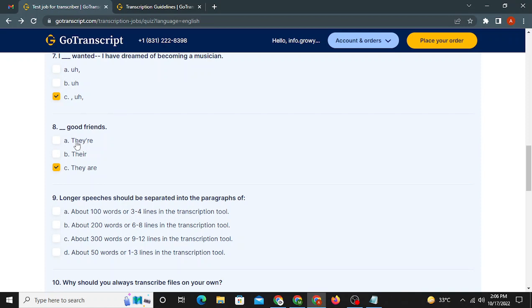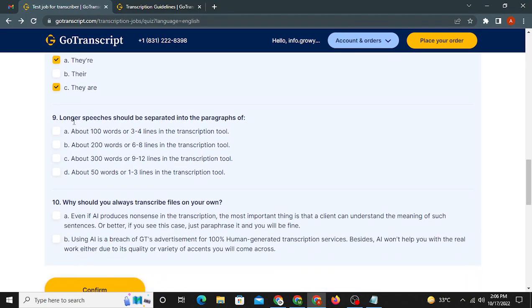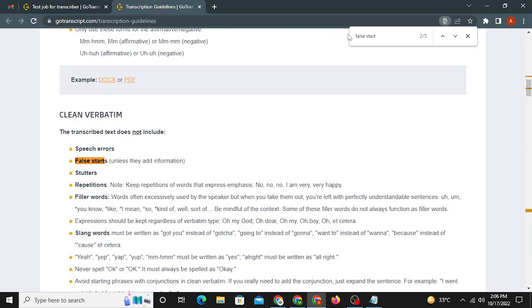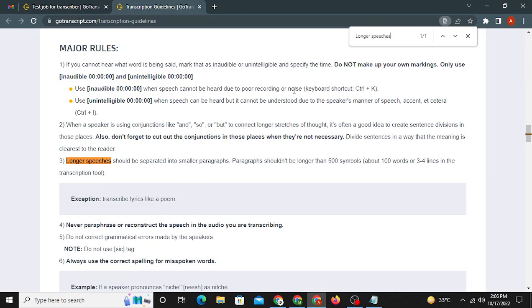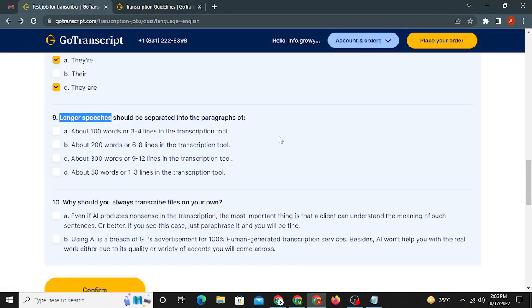because if we start the sentence "they are good friends," it does make sense. So A and C are the right options here. Number 9: longer speeches should be separated into paragraphs of... These are the options, so we can just look for the longer speeches rule over here. Longer speeches should be separated into smaller paragraphs. Paragraphs shouldn't be longer than 500 symbols, about 100 words, or 3 to 4 lines in the transcription tool. So the right option is 3 to 4 lines, about 100 words, A.